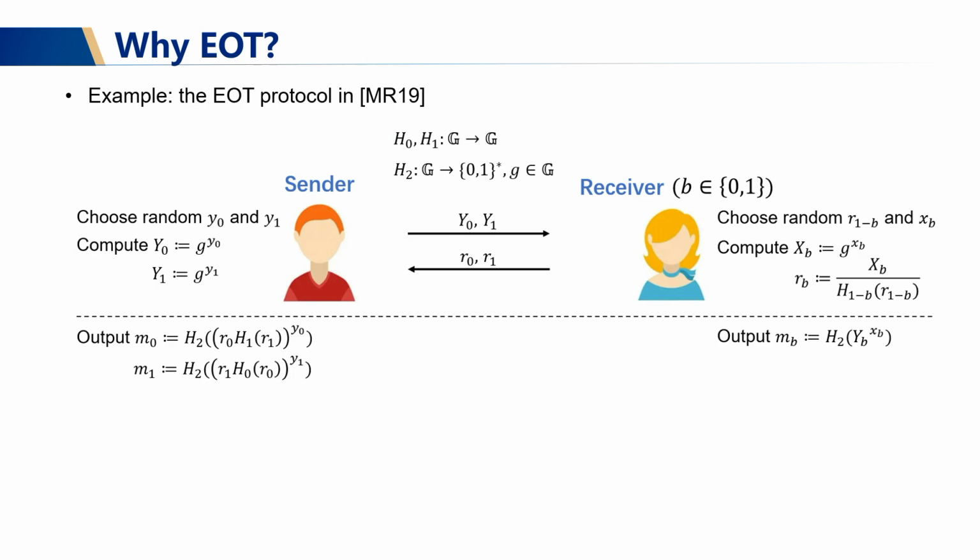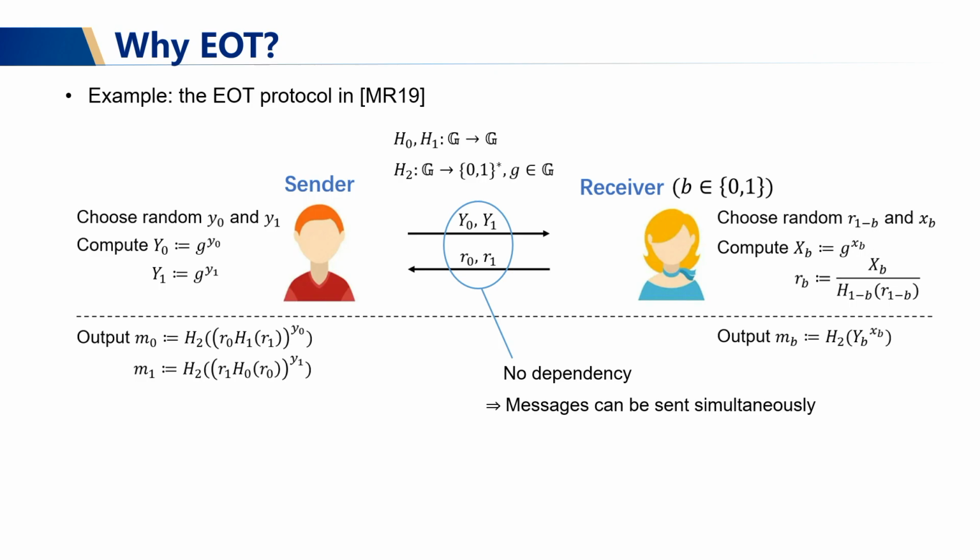Some of you may wonder why EOT is so interesting for us to study. Here I give you a concrete EOT example, which was proposed in MR19. As you can see in the picture above, there is no dependency between the sender's message and the receiver's messages. Therefore, these messages can be sent simultaneously. In other words, which message is sent first is not important.